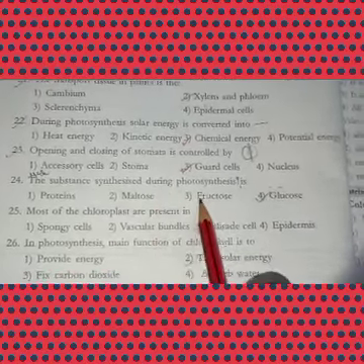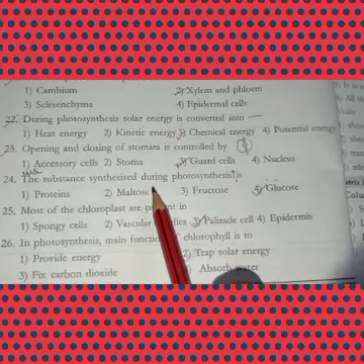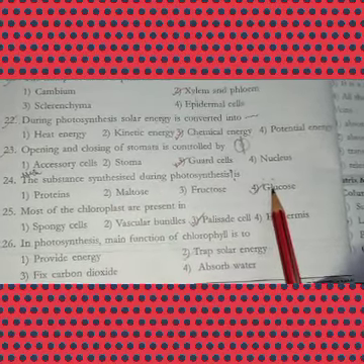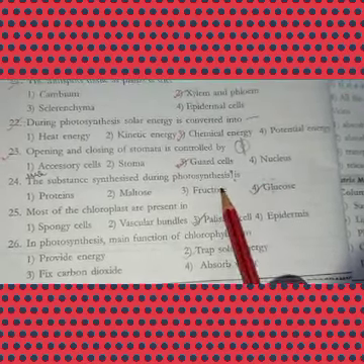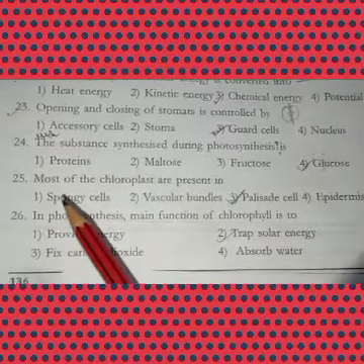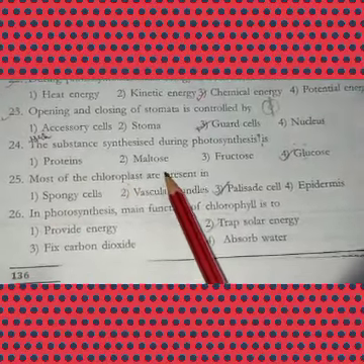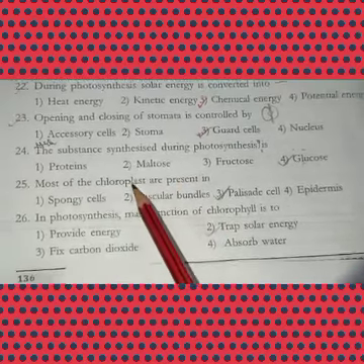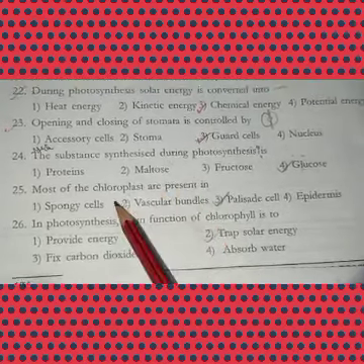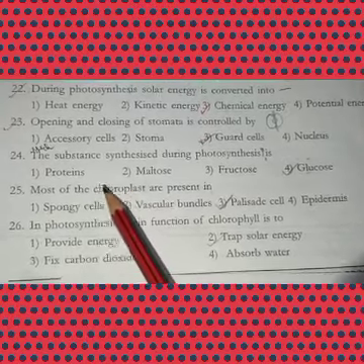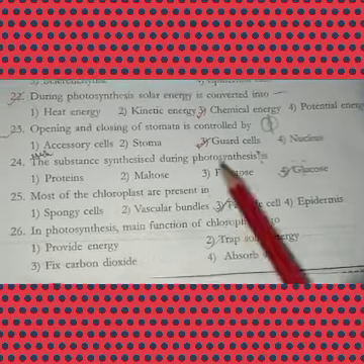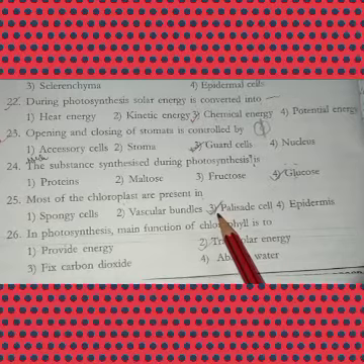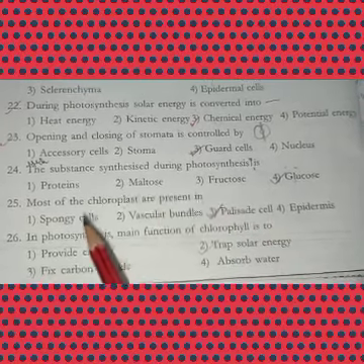Okay. And next, the substance synthesized during photosynthesis is. Which substance will be synthesized? Yes, glucose. Answer is glucose. Glucose will be synthesized during photosynthesis. Next, 25th. Most of the chloroplasts are present in. Chloroplast means here the more number of chlorophyll will be present. In which part of the leaf? Palisade cells. Palisade cells will consist of chloroplasts.